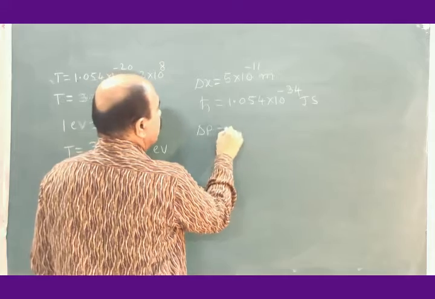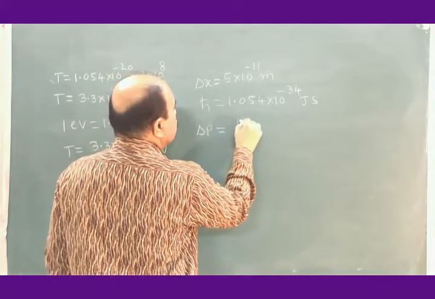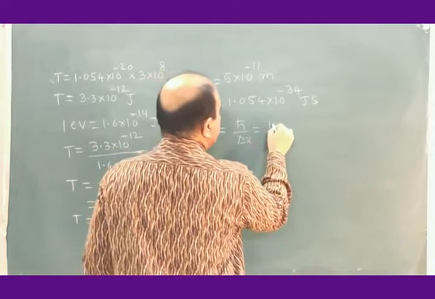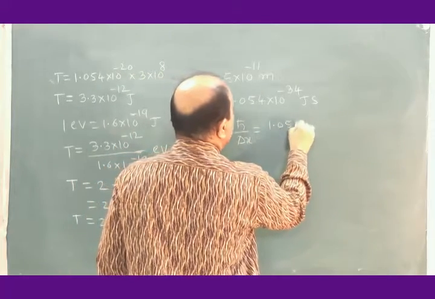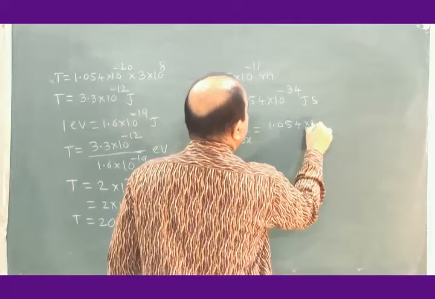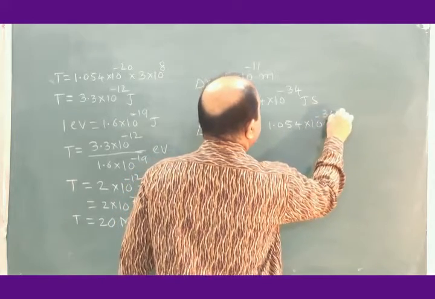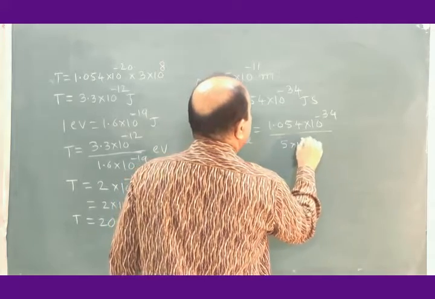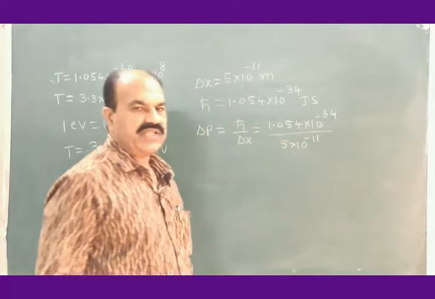Delta P as usual is h cross divided by delta x. This is 1.054 into 10 to the power minus 34 divided by 5 into 10 to the power minus 11.